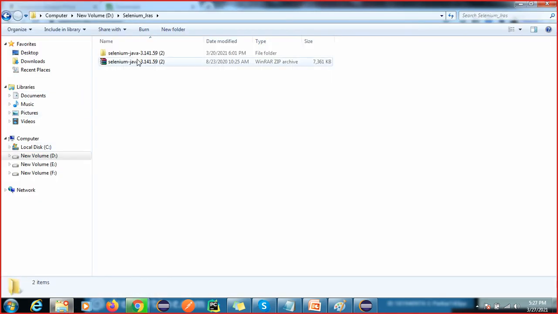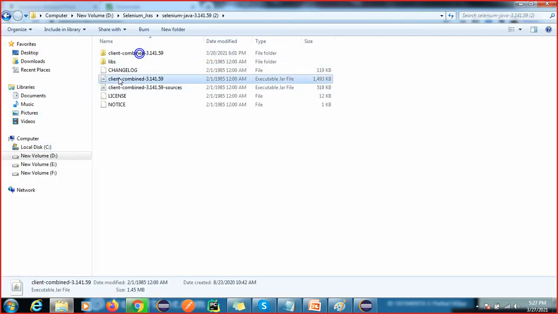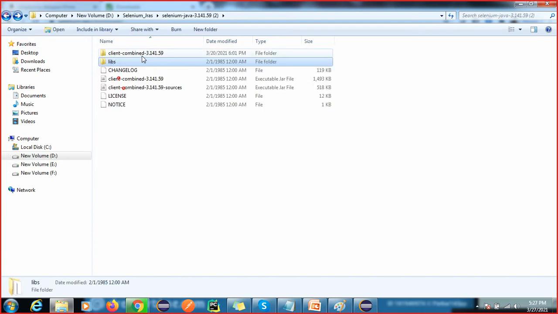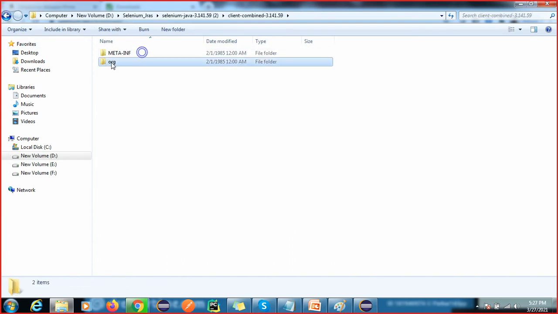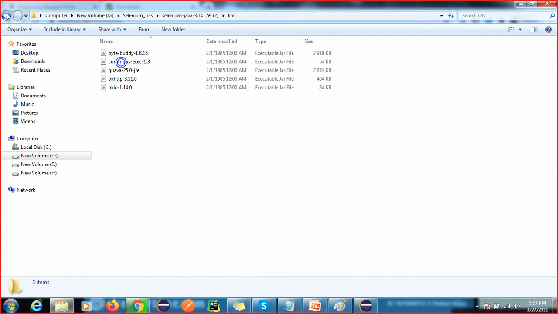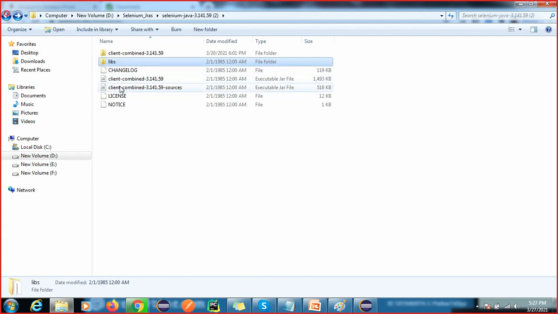You can extract and you will get this folder. You can see we have this jar and this jar and this jar. So all the jars you have to import. Not this one, this one and this one you have to import.